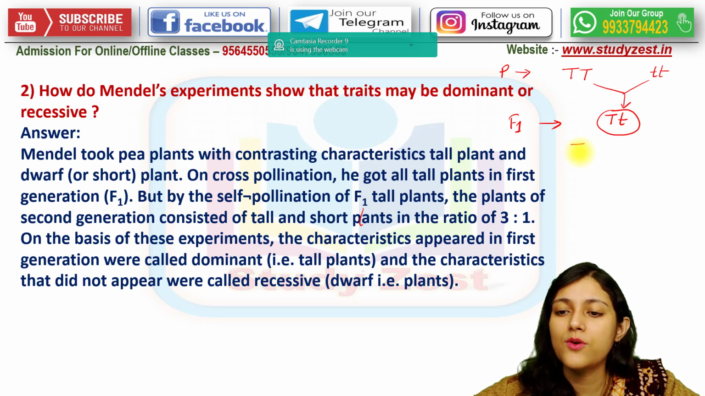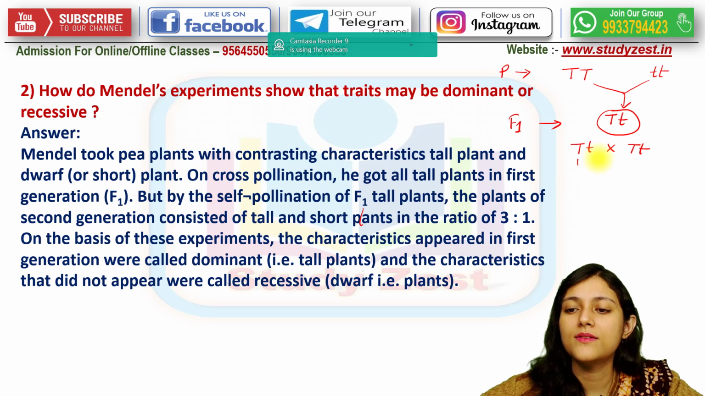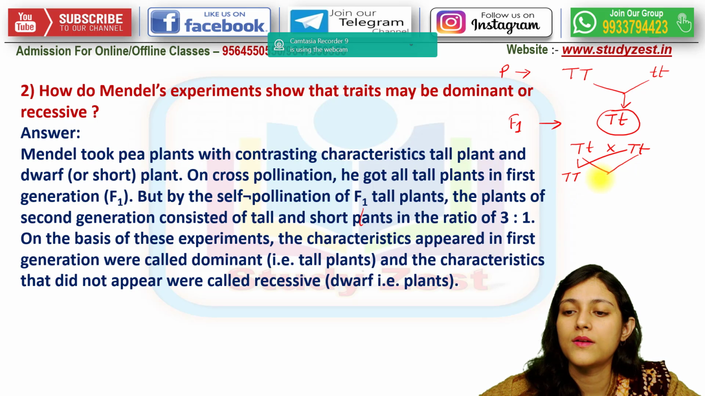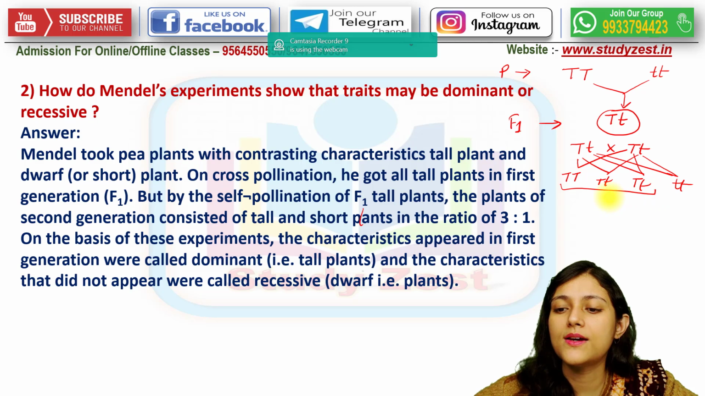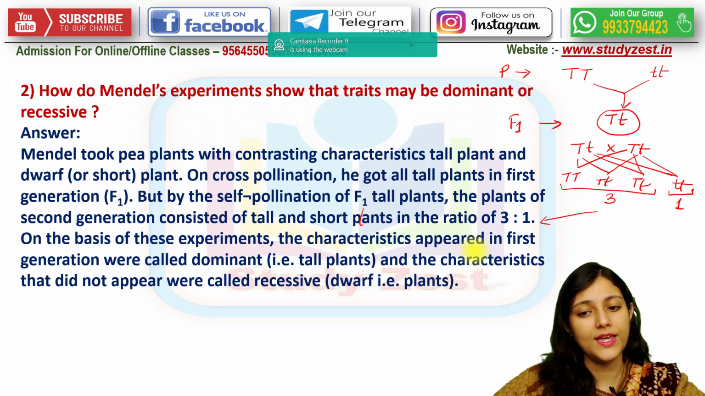So what happened with this? The cross was done, and after this cross we get capital T, capital T, capital T, small t, here again capital T, small t, then lastly small t, small t. Now these three make 3 and this is 1. In this way this 3:1 ratio came.